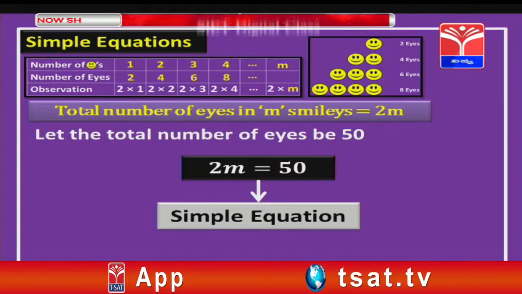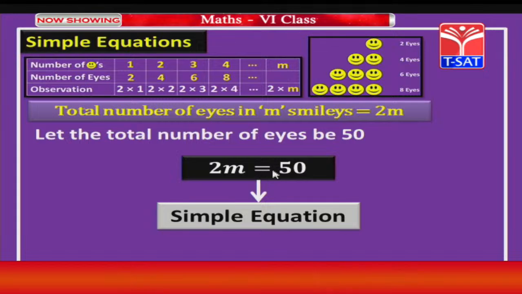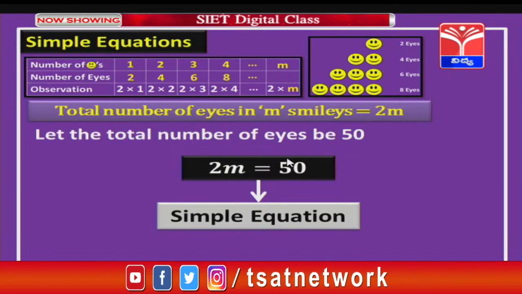So, notice that, children, here in this equation, there is an equal to sign. This is the equality sign. Now, whenever this equality is there between two terms or two expressions, then only we call it an equation.